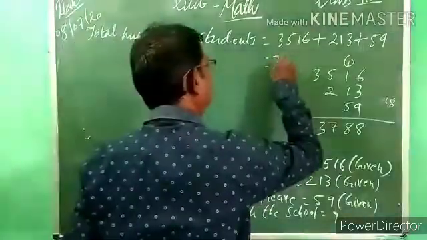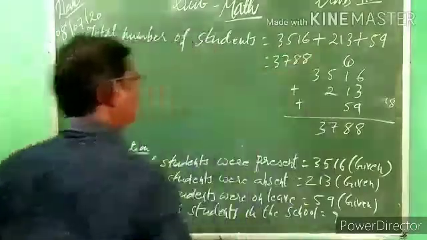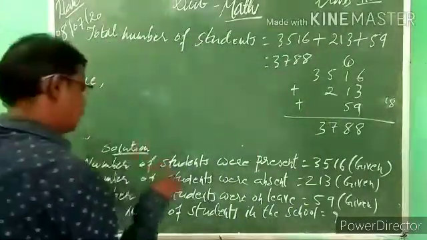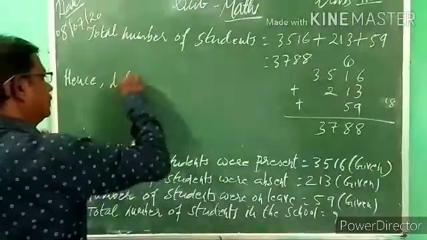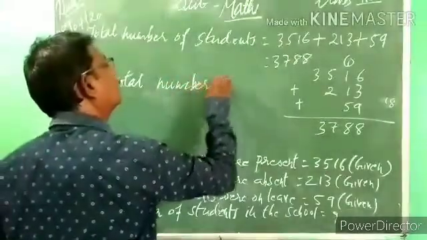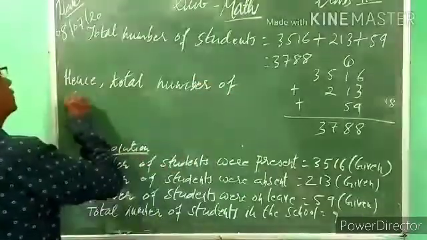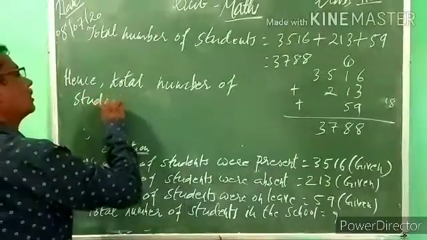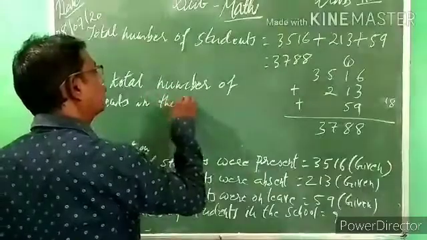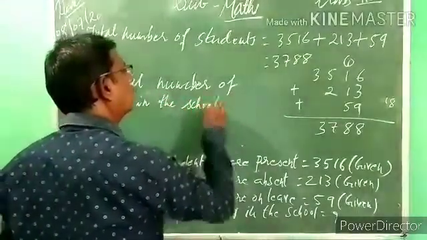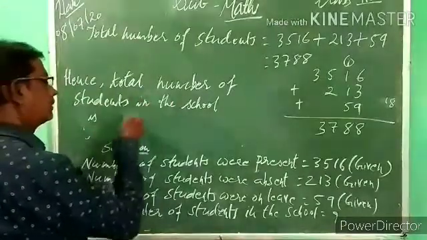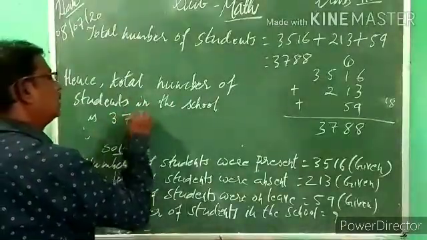Hence the total number of students in this school is how many? 3788.